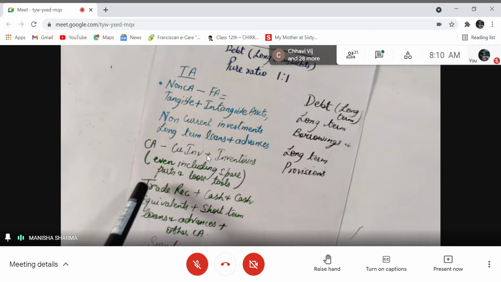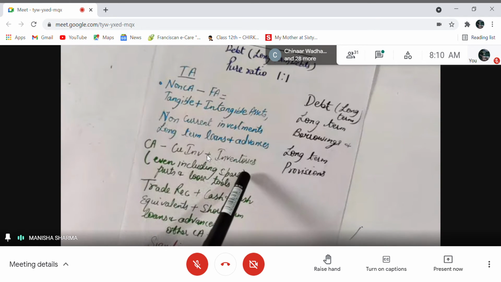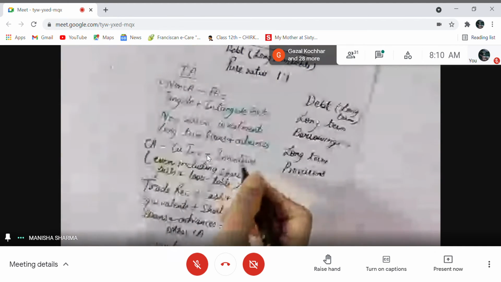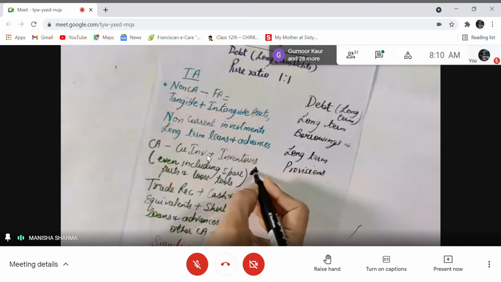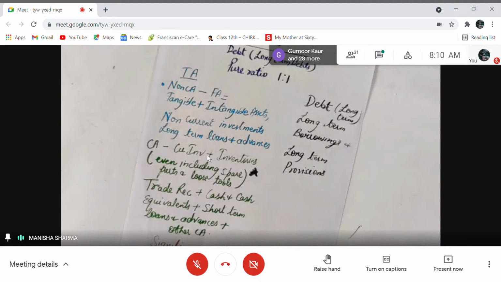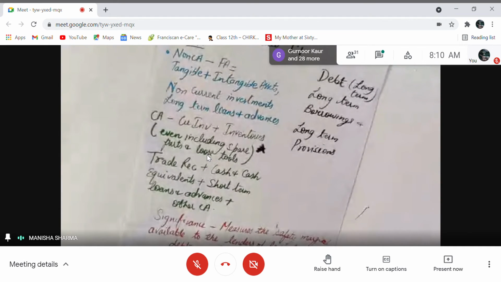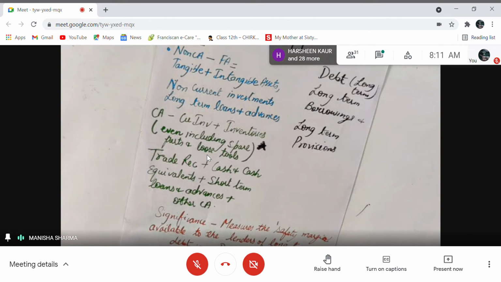Now, current assets: we have current investment, inventories. Here, please note, this is very important. If you remember, we excluded spare parts, stores and loose tools while calculating the current ratio. Why did we subtract that? Right here, we are comparing total assets with debt.